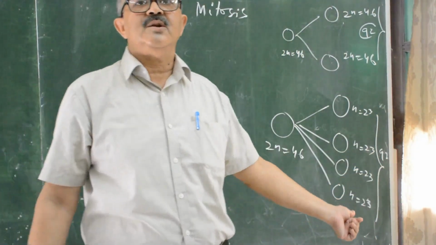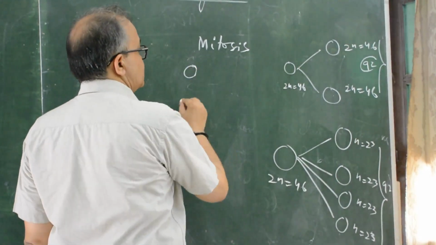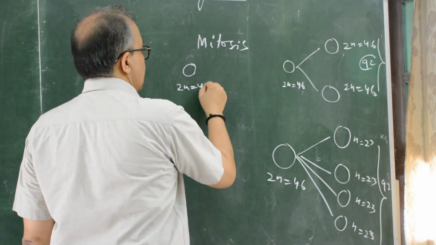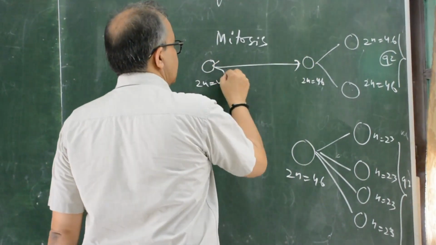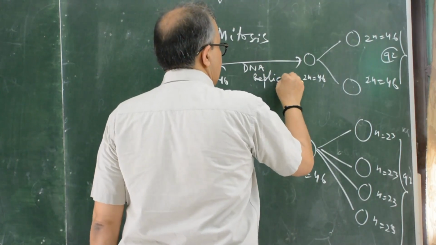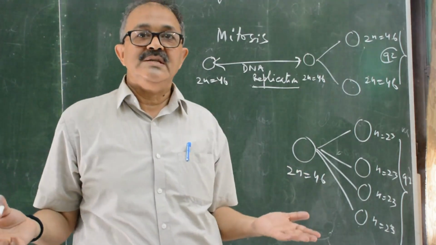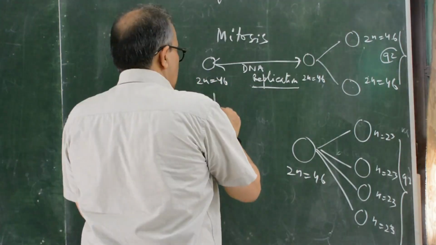It is only possible because there is an interphase stage, 2n = 46, and in this interphase stage there is DNA replication. Replication means making identical copies. There is one chromosome.